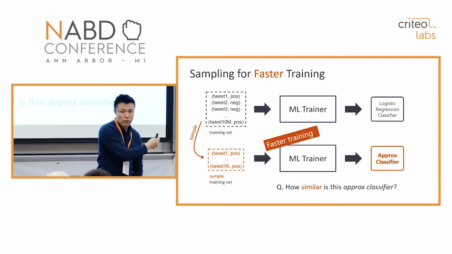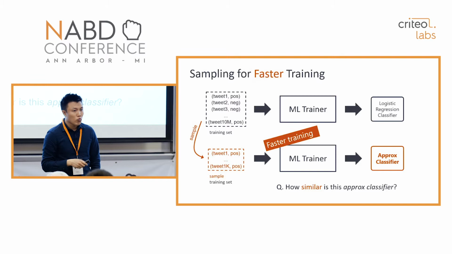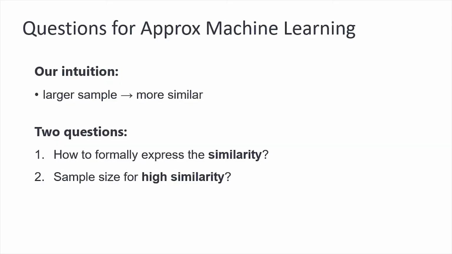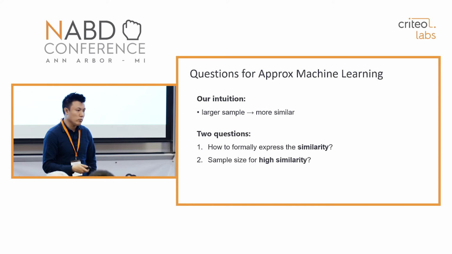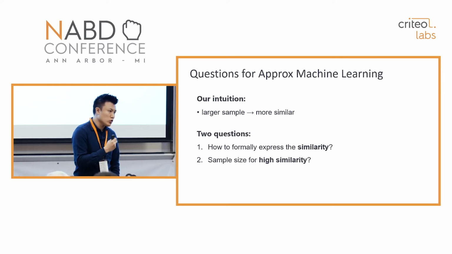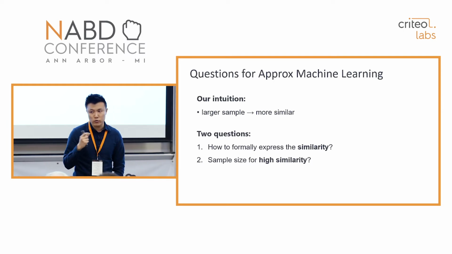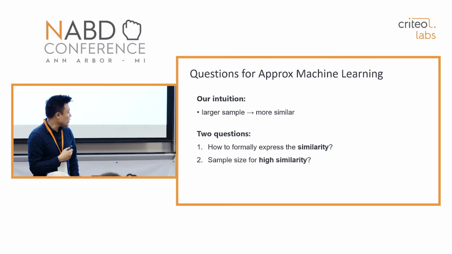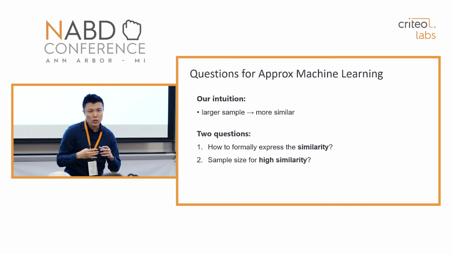So the natural question is, what's the similarity between this approximate classifier and the exact original full classifier? We want to maximize the similarity between these two classifiers. Our intuition is that if we use a larger training set, of course, we will get a more accurate or more similar one. But in order to answer this question more formally, we have to answer two questions. The first question is how to formally express the similarity between the approximate classifier and the full exact classifier. And the second question is what's the minimal sample size that is still large enough to guarantee high similarity. So I'm going to answer these two questions.